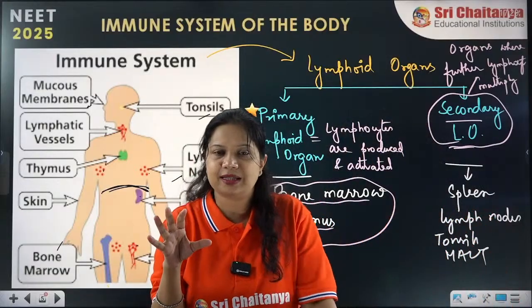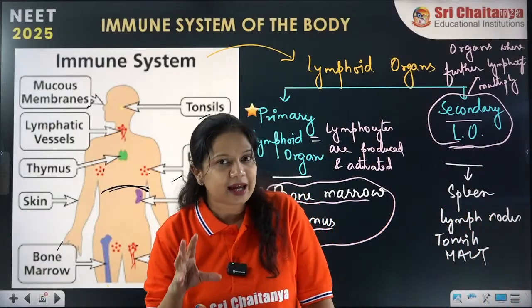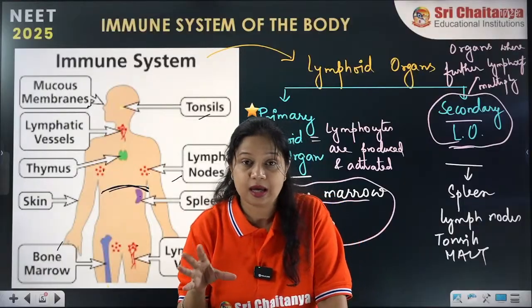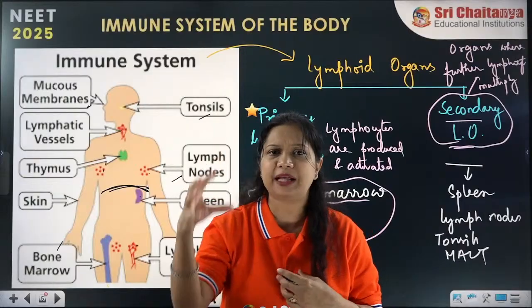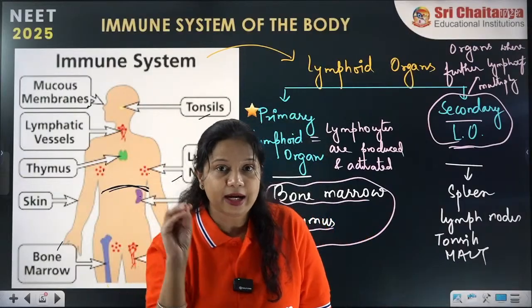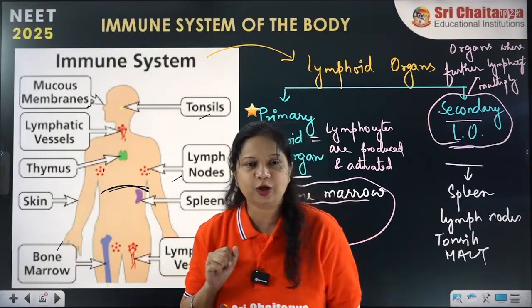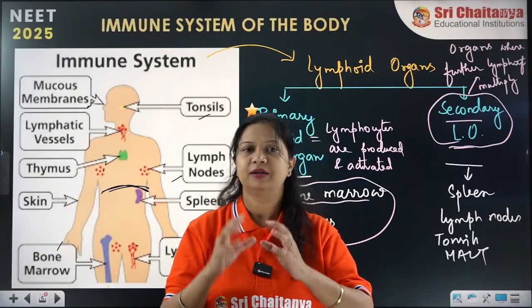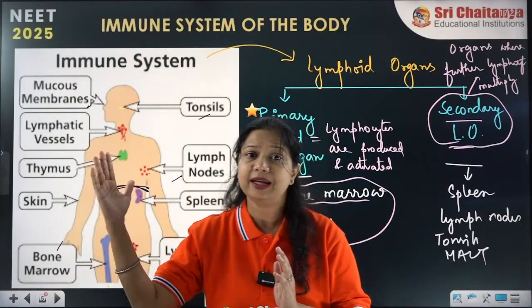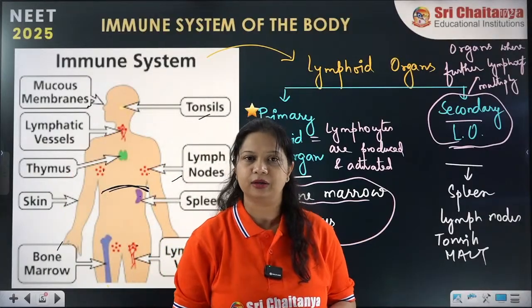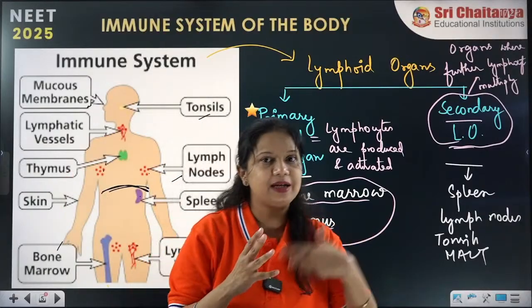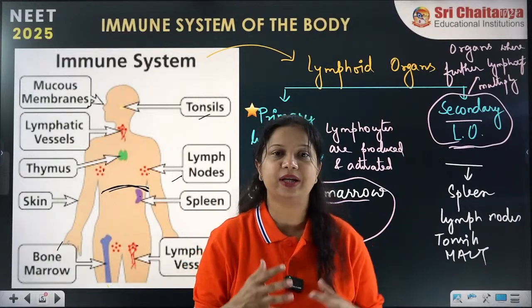So lymphocytes are activated inside the primary lymphoid organs. Now whenever any pathogen, any antigen, anything that is attacking our body enters, it will immediately start the immune response in our body.